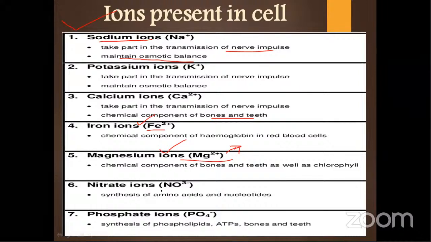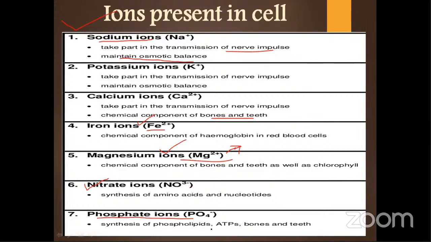Then the next is nitrate ions. Nitrate ions are important from the nitrogen fixation point of view: in which form your plant is taking the nitrogen, and what the nitrogen will ultimately be used for. Nitrogen is part of your nitrogenous bases, right? Why do we call them nitrogenous bases? Because they are basic in nature and nitrogen is present in them. You might have seen the purine and pyrimidine structures. There the nitrogen is present in the structure itself. So nitrogen has an important function inside the cell, that is, it is a part of the nitrogenous base.